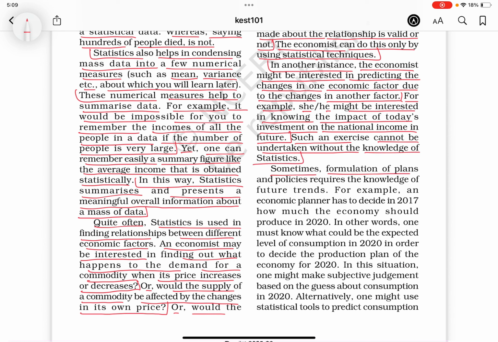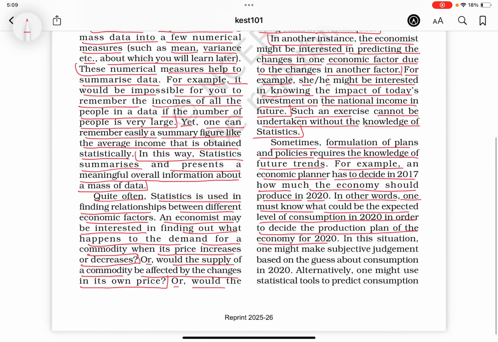Sometimes formulation of plans and policies requires the knowledge of future trends. For example, an economic planner has to decide in 2017 how much the economy should produce in 2020. In other words, one must know what could be the expected level of consumption in 2020 in order to decide the production plan of the economy for 2020. In this situation, one might make subjective judgment based on guesses about consumption in 2020.